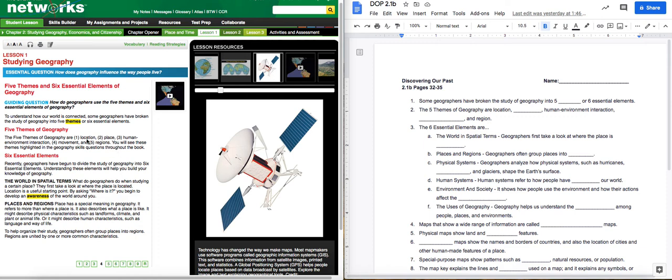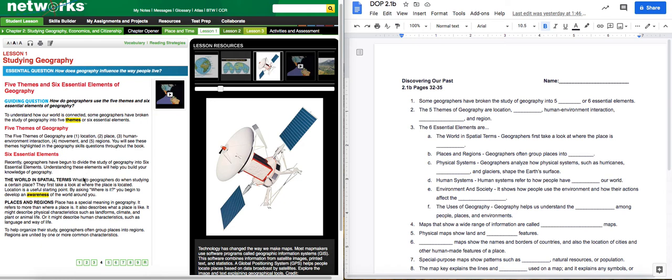So as we go through this, guys, when I study geography, first of all, I just need to know the location. Where is it? What's that place like? How do the humans work with where they are, their interaction with it? Well, how do they move around that? And then the larger regions that it applies to. Okay, let's go into the 6 essential themes, or elements. Recently, geographers have begun to divide the study of geography into 6 essential elements. This is what your history book will do. Understanding these elements will help you build your knowledge of geography.